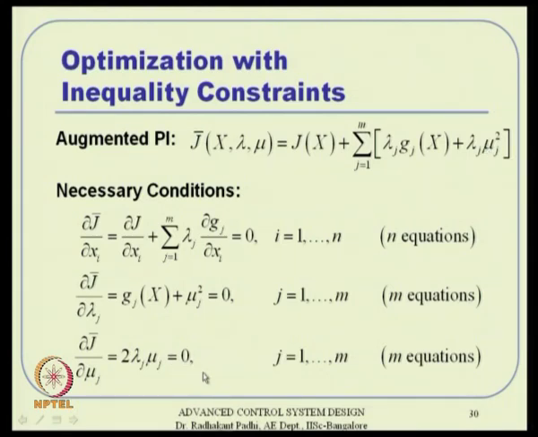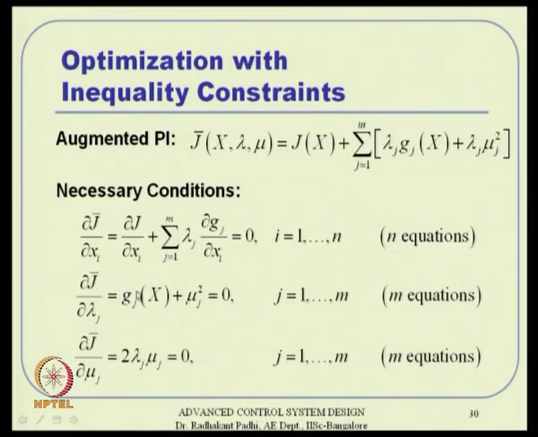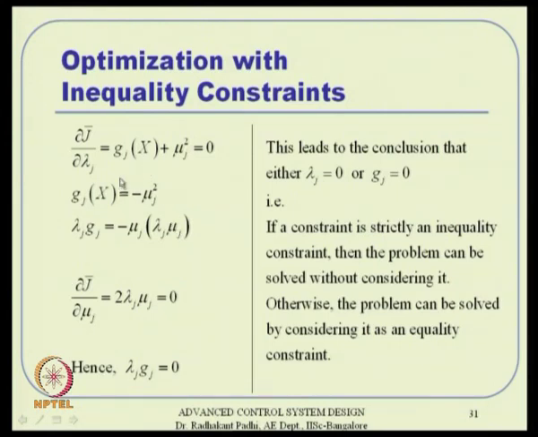So, I have to use these equations to get some sort of condition that is preferably independent of mu, since the mu values you do not know anyway. Let us analyze the equations a little bit. Take del J bar by del lambda j, the equation for g j.